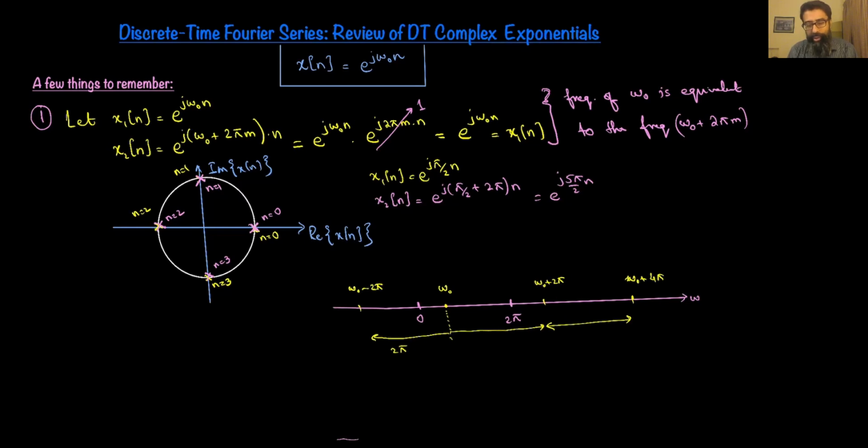So the unique frequencies in discrete time only reside in an interval of length 2 pi radians. And that's why it suffices for us to consider frequencies which are only in an interval of 2 pi. And by convention, we limit that interval to between 0 and 2 pi.